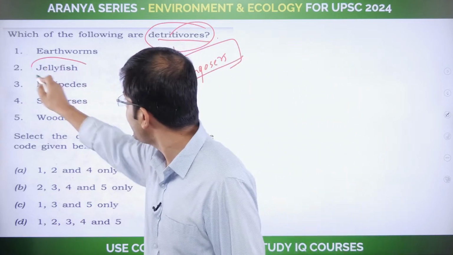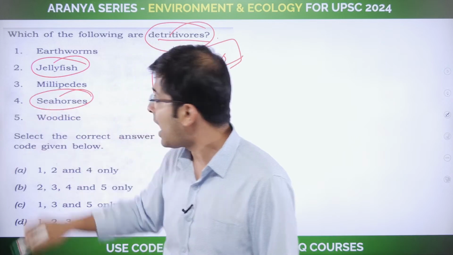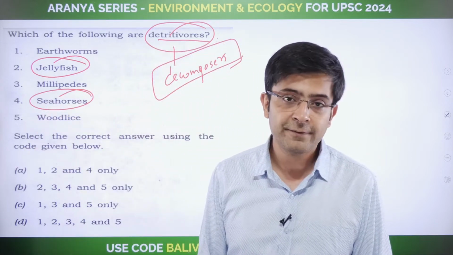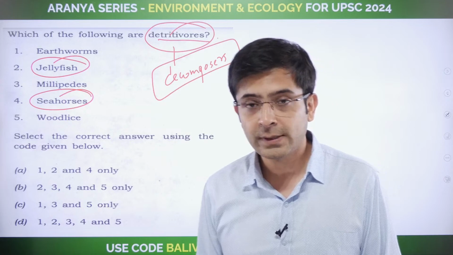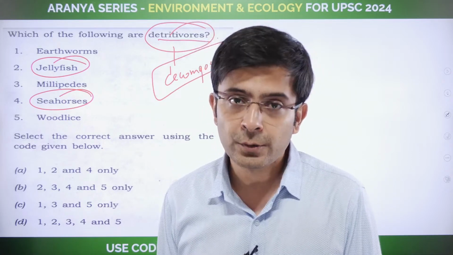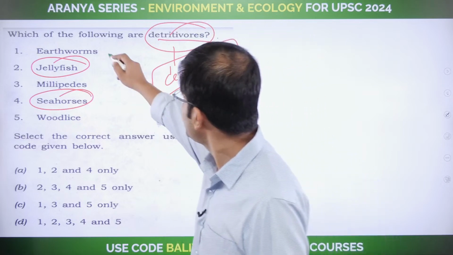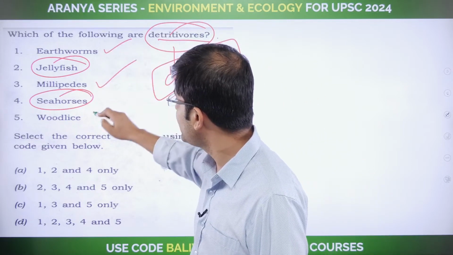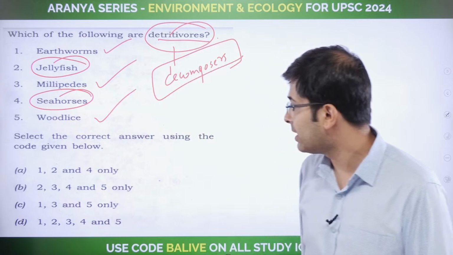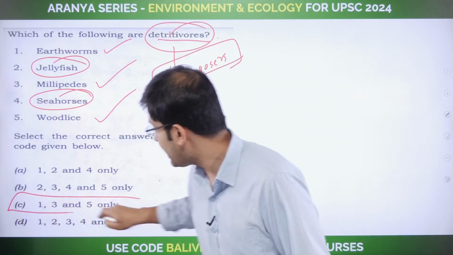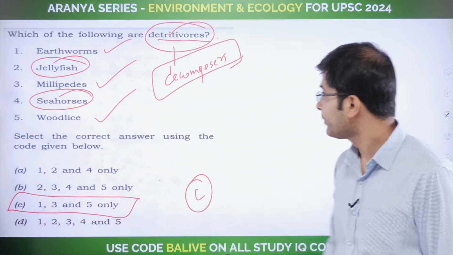Please understand, jellyfish and seahorses are not decomposers. In fact, they belong to the marine ecosystem, but are nowhere close to the role that decomposers play. Straight away, earthworms do this act. Millipedes and woodlice are decomposers here. 1, 3 and 5, C being the answer.